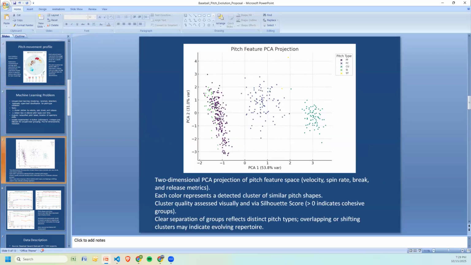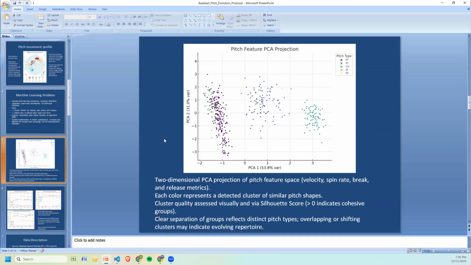This is an example of a different pitcher, Mike Soroka, another opposite end of the spectrum, maybe later in his career. He can't throw as hard, so the pitches move differently. He has to rely more on movement than pure speed and velocity. This is what the PCA projection looks like for just his data. You see the pitch types there. Each point here represents an individual pitch thrown. Each color is a cluster identified by the algorithm. You can see clear separations between some groups, which are pitch types, and smaller overlaps when the features are similar, like a sinker and a two-seam fastball, for example, which behave very similarly.